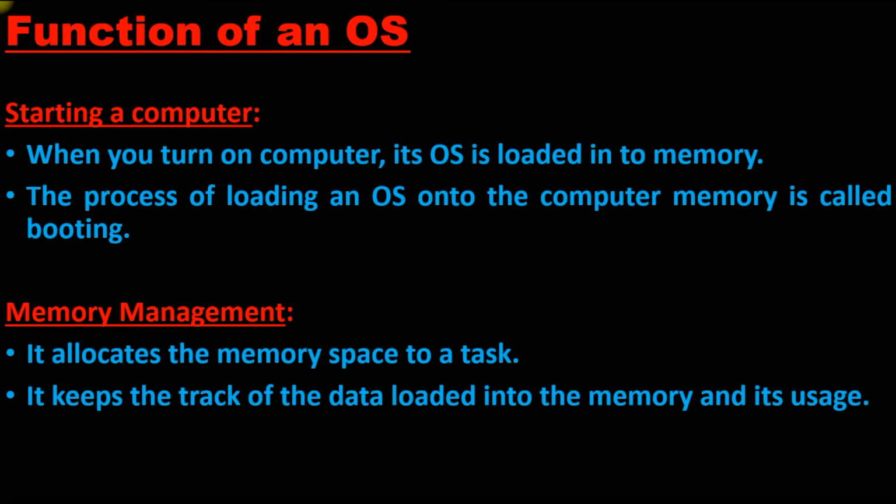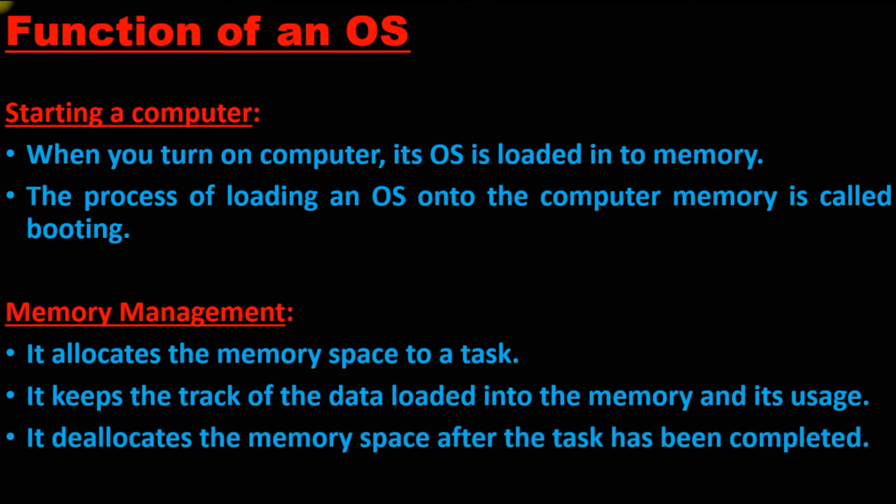How much memory I have given to one particular task and how much of it is used, all that data is managed by memory management, that is the operating system. It deallocates the memory space after a task has been completed. Deallocate means it will take away the memory the operating system had already given to the particular task.